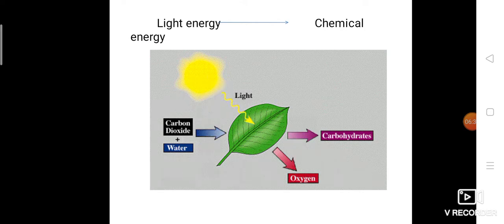So once all three components reach the leaves, what happens? Immediately they produce the food in the form of a simple carbohydrate, glucose, C6H12O6. Along with that, oxygen is liberated. That's why light energy is converted into chemical energy.